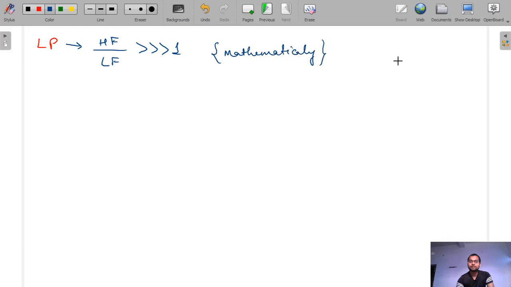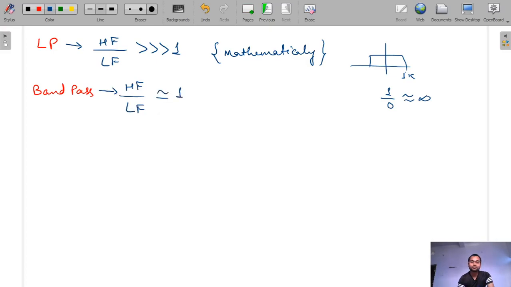See, this is our low pass filter. If the lowest frequency is 0 and the highest is, let's suppose, 1 kilohertz, then 1 by 0 is equal to infinite. And how to decide whether the filter is band pass? For band pass, the highest frequency component divided by the lowest frequency component is nearly equal to 1 mathematically.